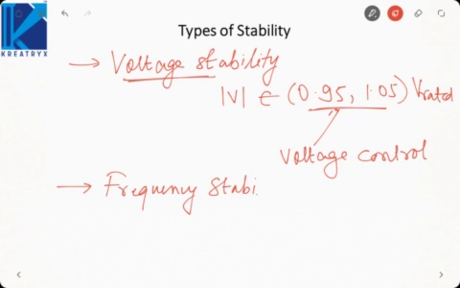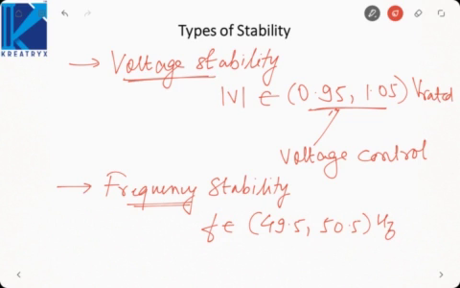The next type of stability is called frequency stability. It suggests that the frequency of a system must always lie between 49.5 and 50.5 Hertz. That is, within plus minus 1% of the rated frequency. That is termed frequency stability. Why? Because if the frequency of a system fluctuates, the system will lose synchronism, and that can cause the machines to come to a halt, which is always undesirable. So the system must remain in synchronism, and for that the frequency must be bounded, or must lie within a certain range of the rated frequency.